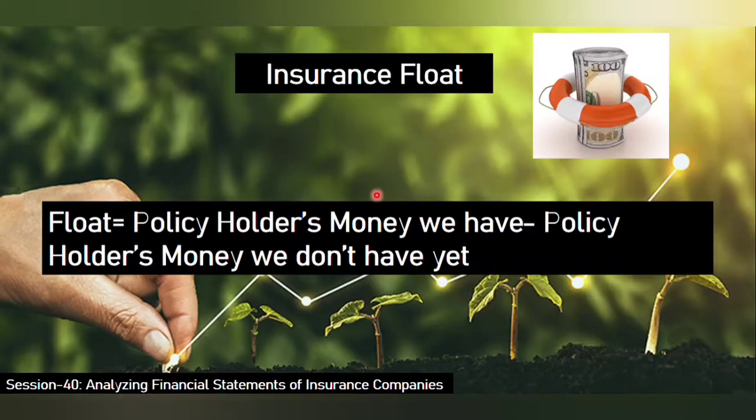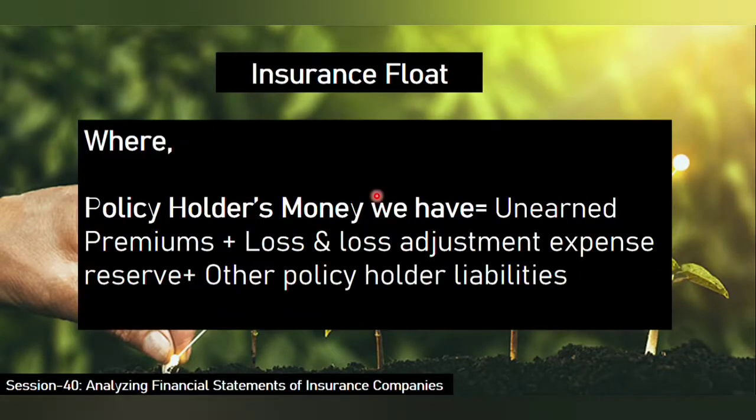Like we discussed in the last session, float is the policyholders money we have minus the policyholders money we don't have. So in this, the V is nothing but the insurance company. Again splitting that equation further, the policyholders money we have is an addition of unearned premium plus loss and loss adjustment expense reserve, and adding other policyholder liabilities.